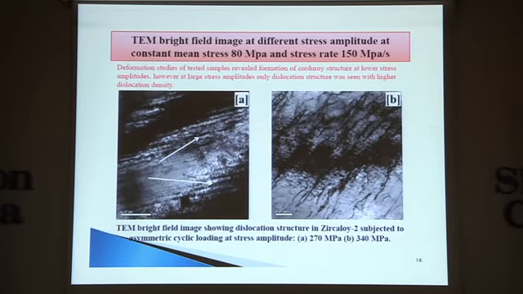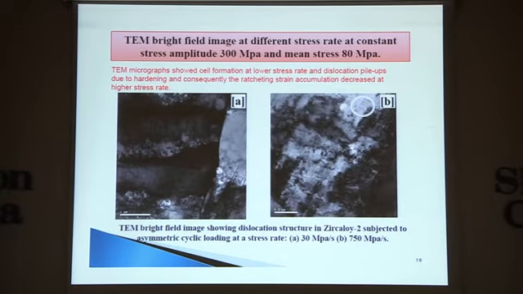While varying the stress amplitude, keeping the other two parameters constant, you can see at lower stress amplitude in figure A there are some dislocation loops arranged in a line. These are termed a quadra structure in the literature. These are observed at the lower stress amplitude, but at higher stress amplitude only dislocation structure is observed with some increase in dislocation density. Although we cannot see this in this particular figure, the increase in dislocation density is proven. So in these two cases, mean stress and stress amplitude, the increase in dislocation density is attributed to the decrease in fatigue life of that particular material.